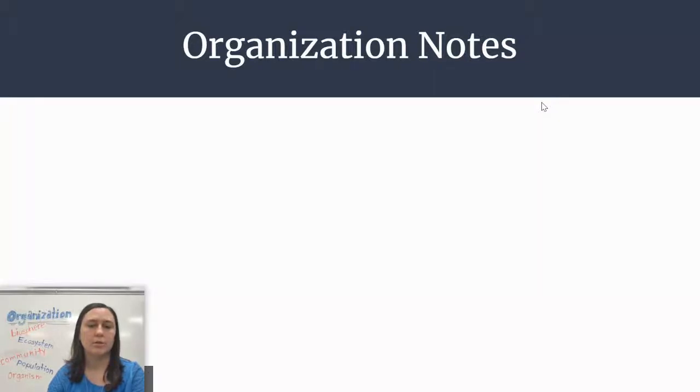So today we're going to look at our organization notes. You can title your notes organization notes. If you want to, you can do that on Google Docs, or you can write it out. It's up to you, just whatever works best for you while we're on NTI. But definitely write the notes down. Don't just say, well, I'm going to watch the video and that's that. Definitely take the notes because it just helps you. That's proven. If you actually put pen to paper and you write stuff down, you're more likely to remember it.